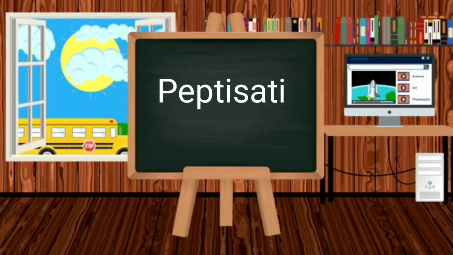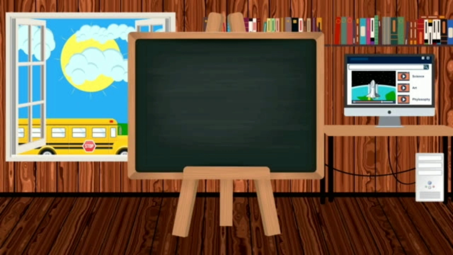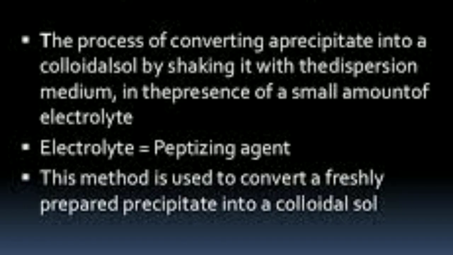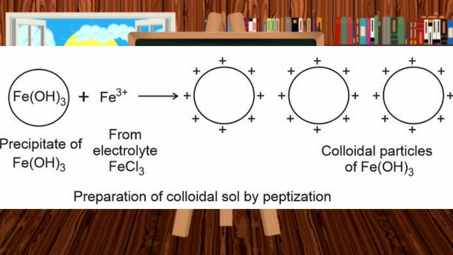The third method is peptidization. In this method, a precipitate can be converted into colloid. The process of converting a precipitate into colloid is called peptidization. For this purpose, an electrolyte is added to the precipitate. The electrolyte thus added is called the peptidizing agent.